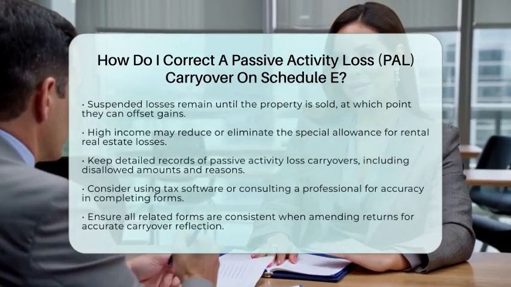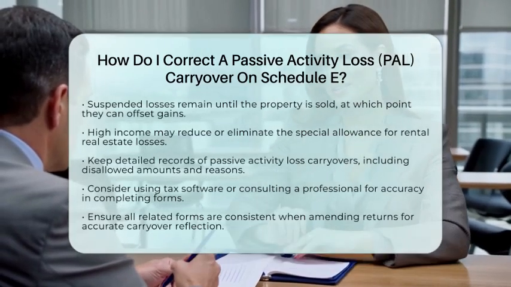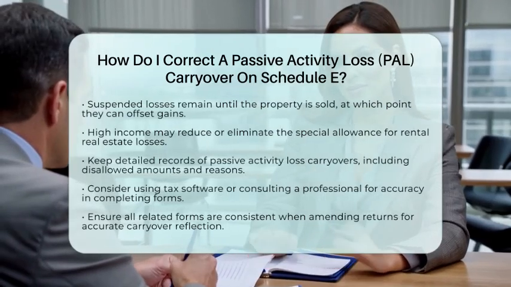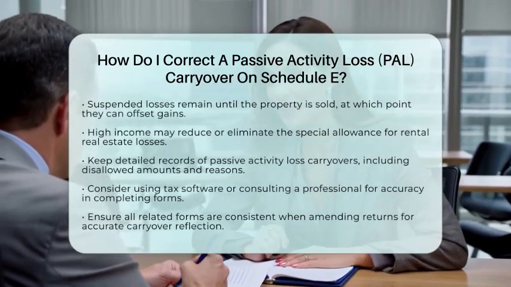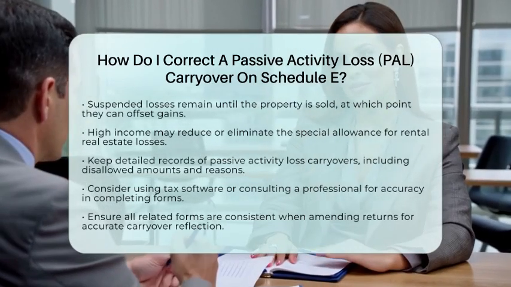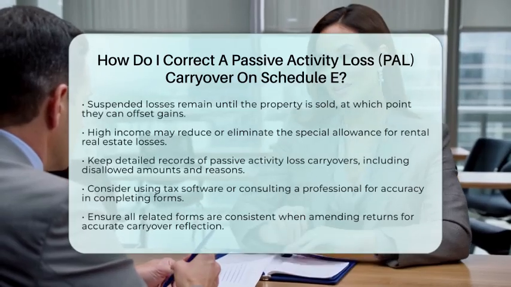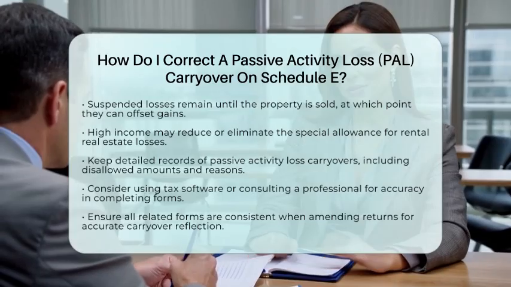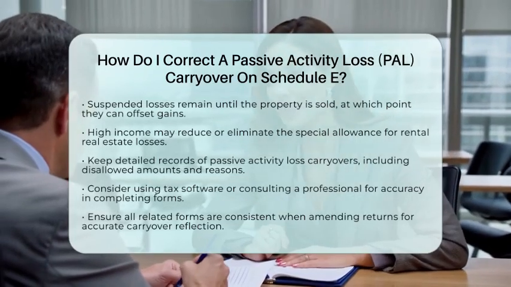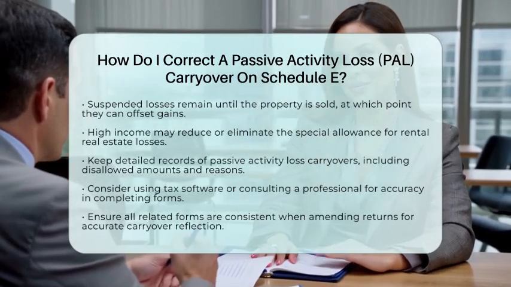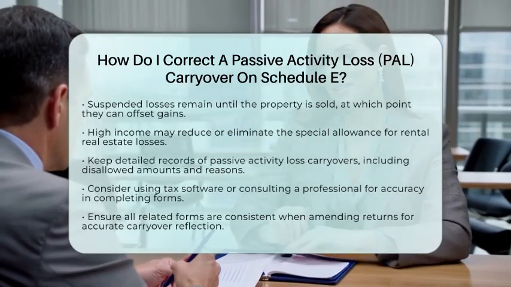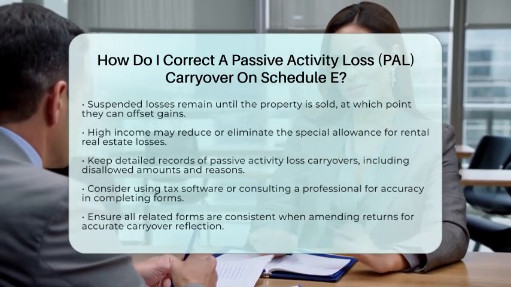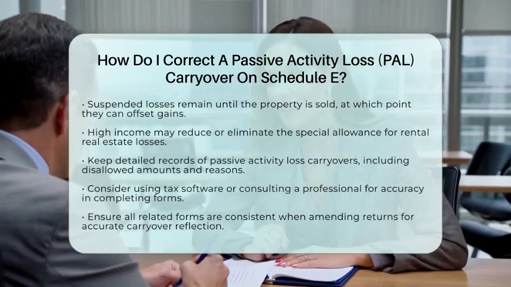Using tax software or consulting a tax professional can also help ensure that Form 8582 is completed correctly and linked to Schedule E. When you amend your returns, double-check that all related forms are consistent and that your carryovers are accurately reflected. Correcting a passive activity loss carryover on Schedule E requires careful attention to detail, but following these steps will help you navigate the process successfully.